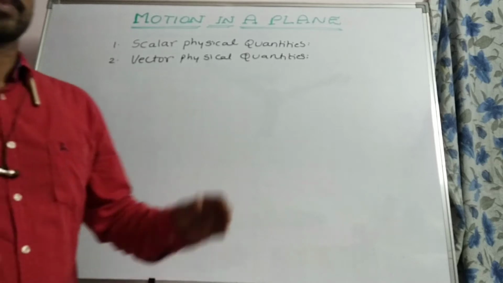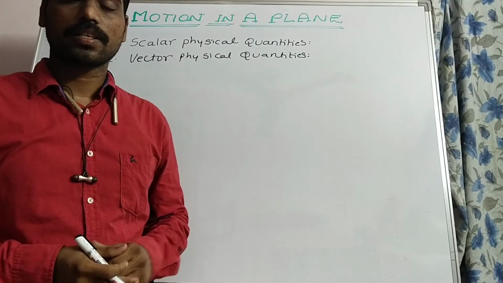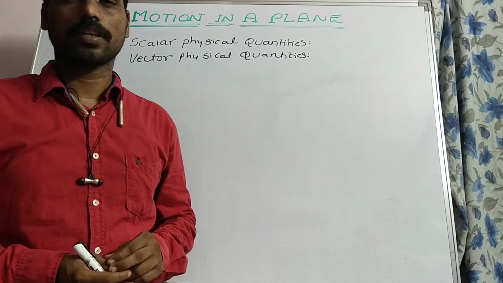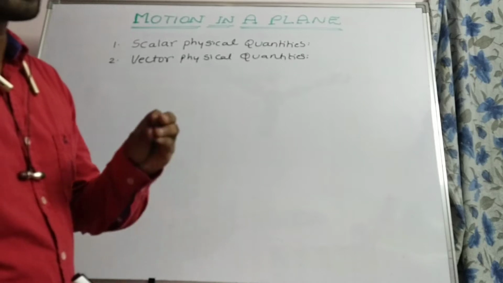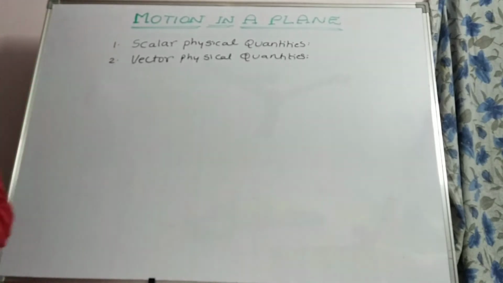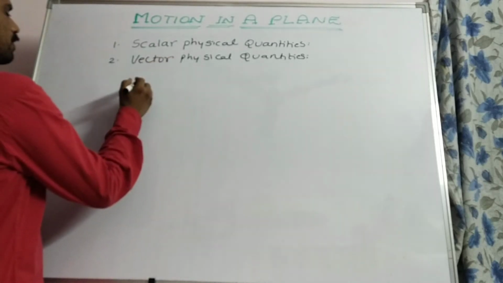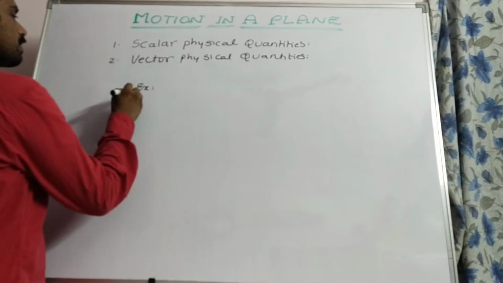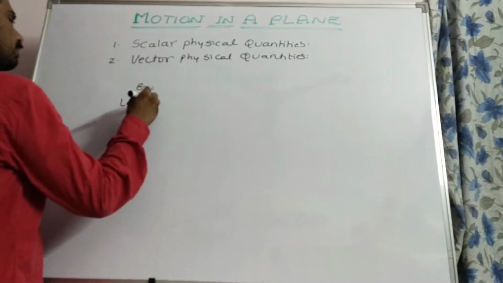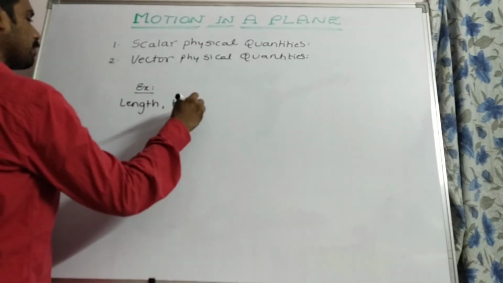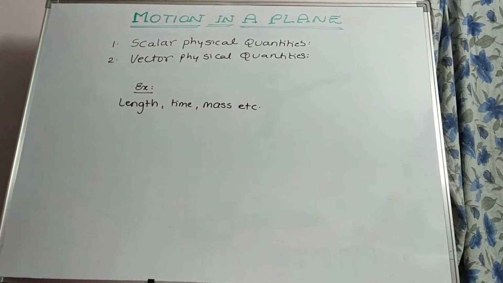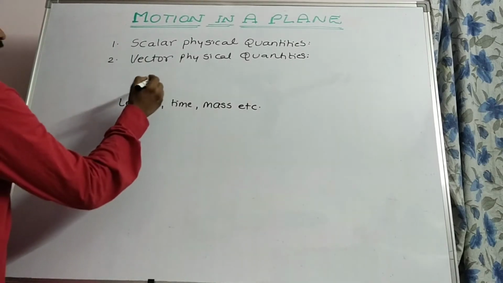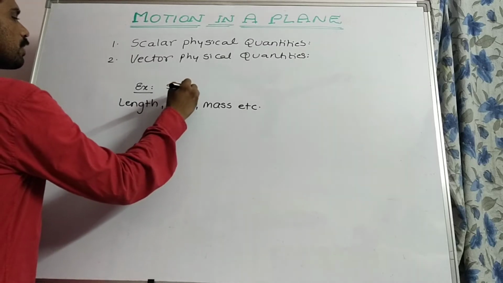A scalar physical quantity is a physical quantity which has only magnitude but not direction. Such types of physical quantities are called scalar physical quantities. Examples: length, time, mass, etc. These are the examples of scalar physical quantities.